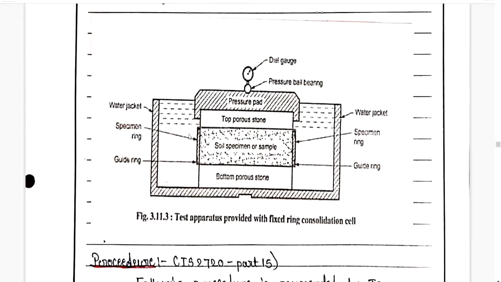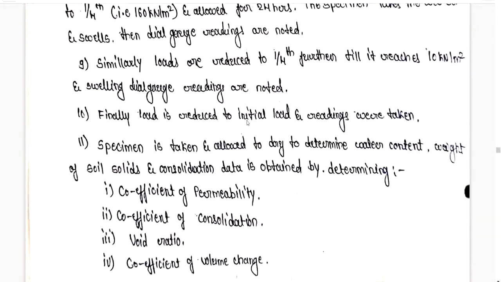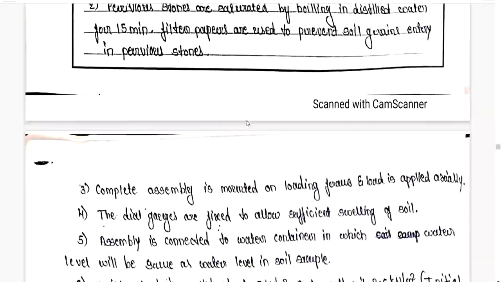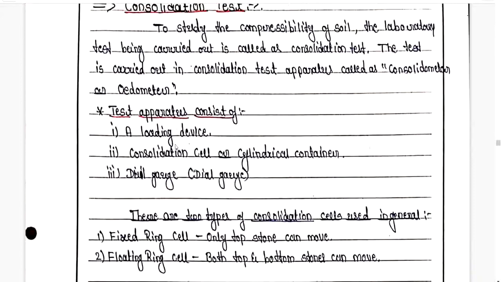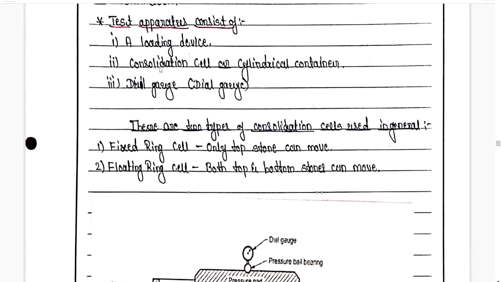So you can see over here whatever the soil specimen is there, this is the consolidometer apparatus, which is a fixed ring type, means only top stone is going to move. So I will show you the three apparatus which we will come across. Sorry, I have scrolled out. So that is loading device. From top we are going to load, or compress, this particular soil specimen. So that is loading device.